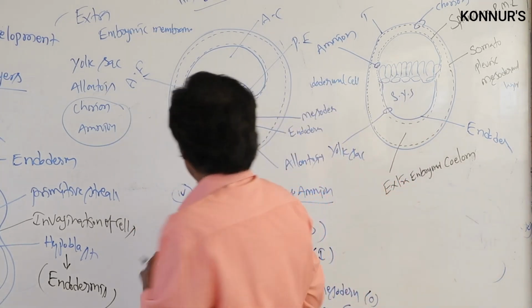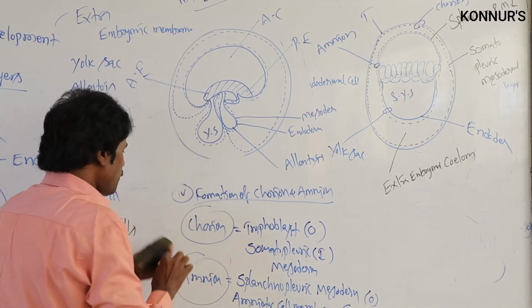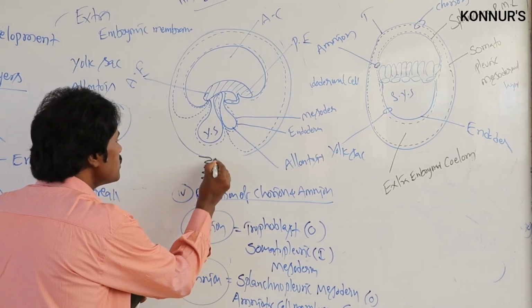Another very important thing is what is formed from this particular layer: the chorionic villi.